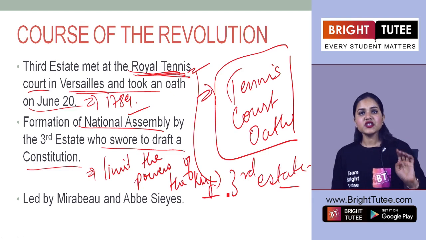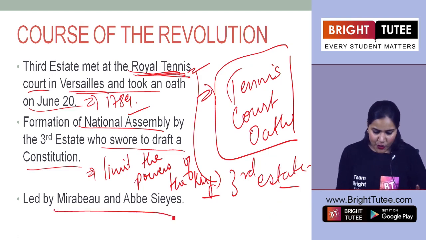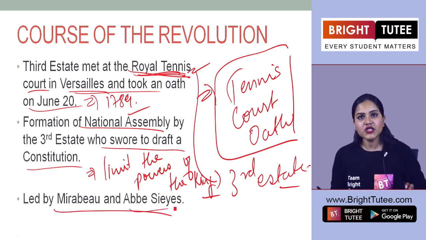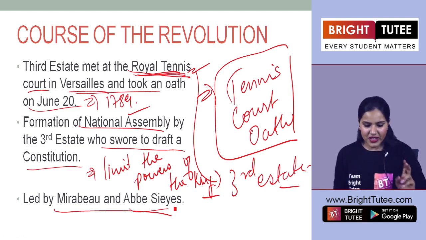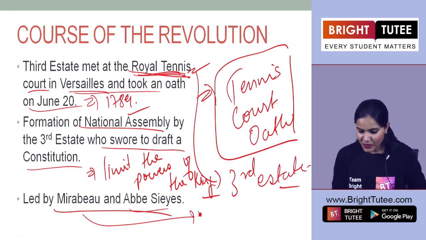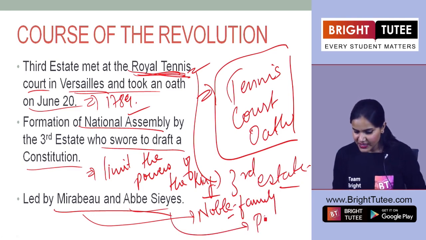And this National Assembly of the third state was led by two popular or famous people known as Mirabeau and Abbassius. So these were the two popular people. Now I will tell you one important thing here, that Mirabeau was not from the third state, he belonged to a noble family. And Abbassius was a priest.